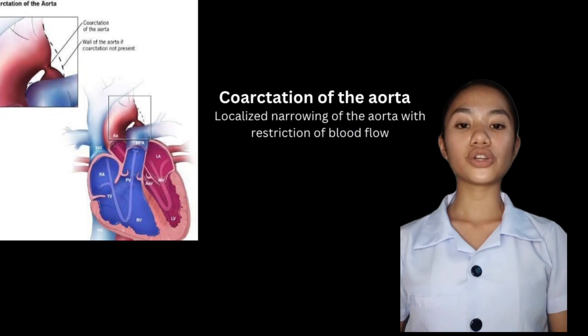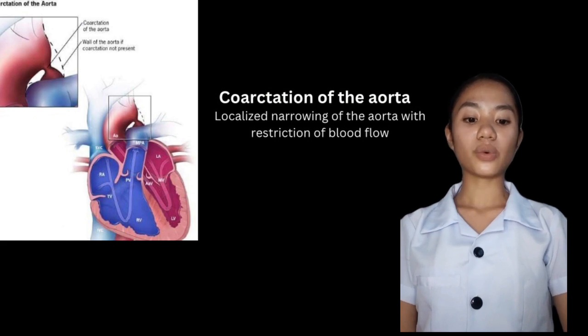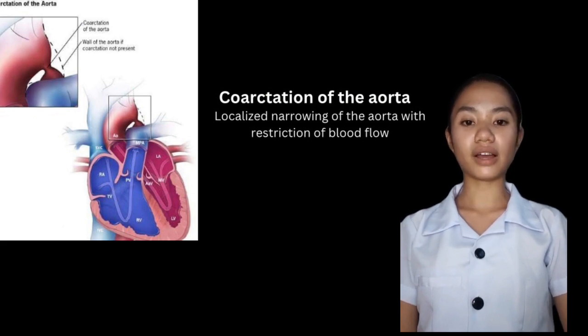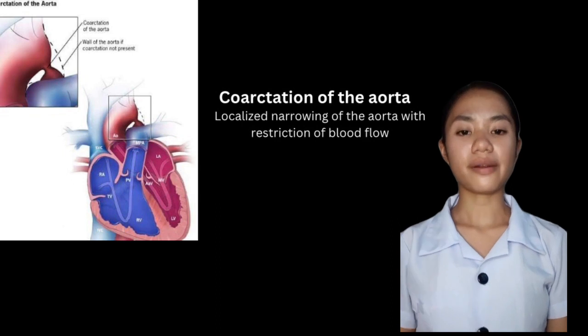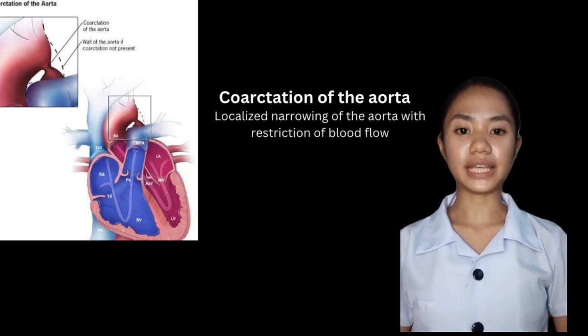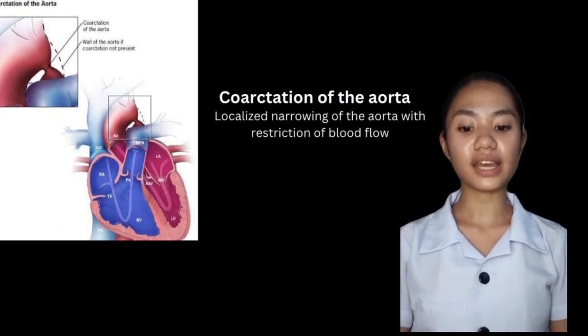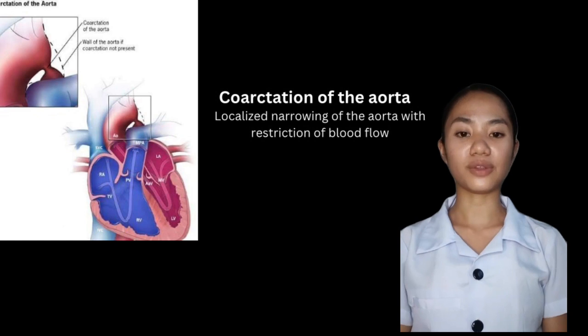Coarctation of the aorta, localized narrowing of the aorta with restriction of the blood flow. Blood flow through the heart. The heart pumps blood to all parts of the body. Blood provides oxygen and nutrients to the body and removes carbon dioxide and waste.